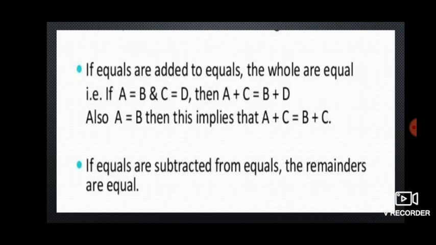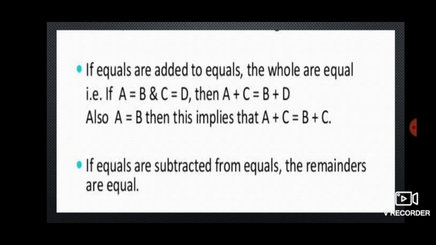Next, if equals are added to equals, then the wholes are equal. If there are two sets of equal things, for example here A is equal to B, C is equal to D, and I add them, left-hand side A plus C and right-hand side B plus D, then again the wholes are also equal. So A plus C is equal to B plus D.